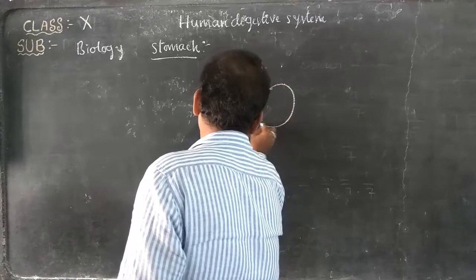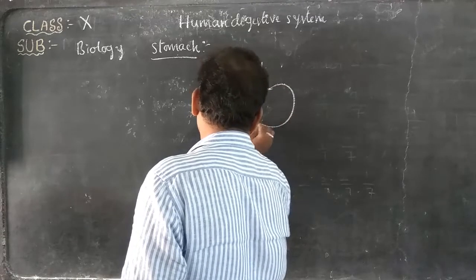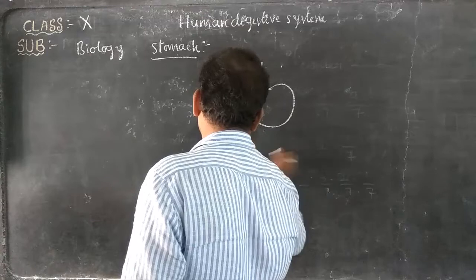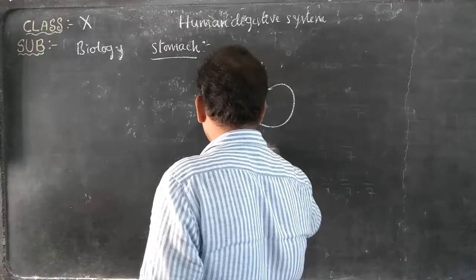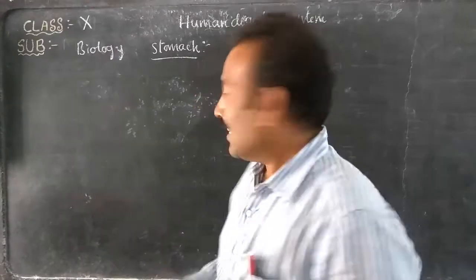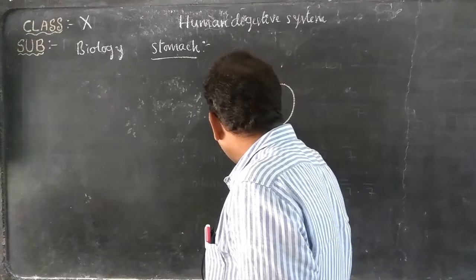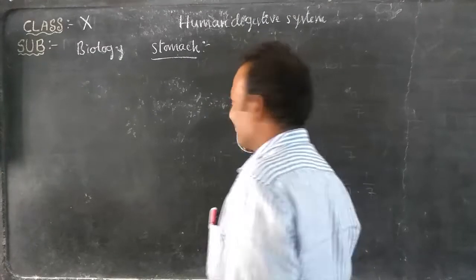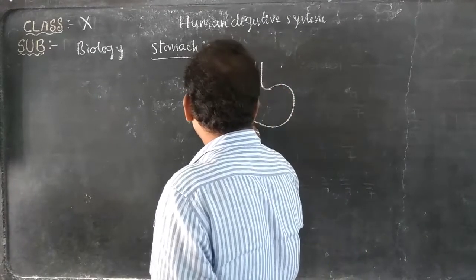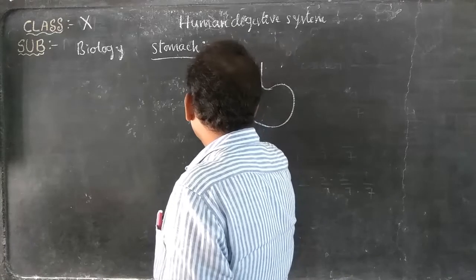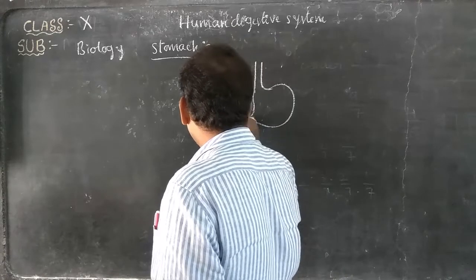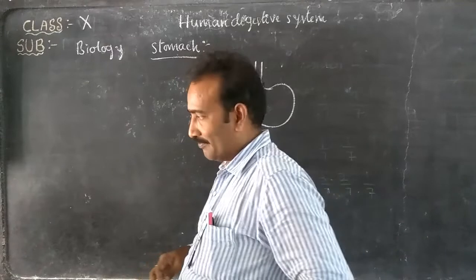Look here, this is the stomach. The stomach is a bag-like structure.